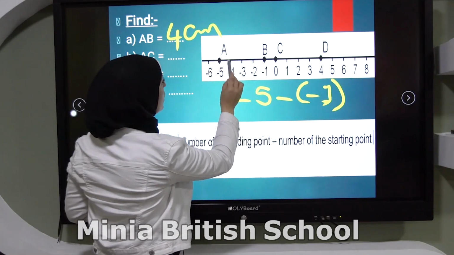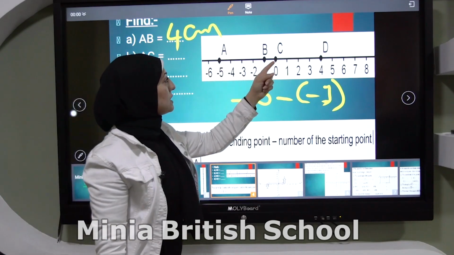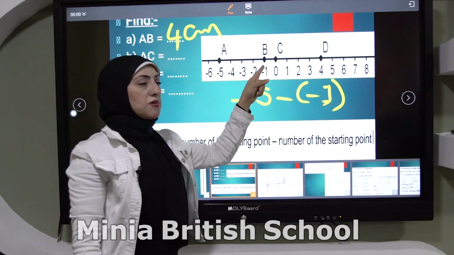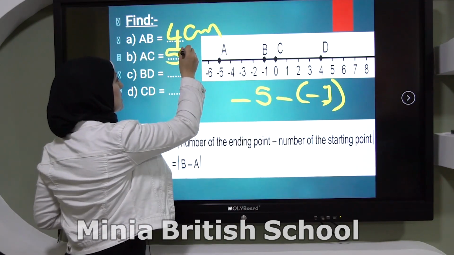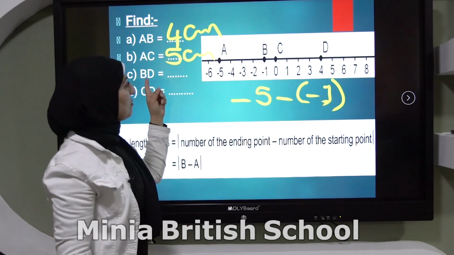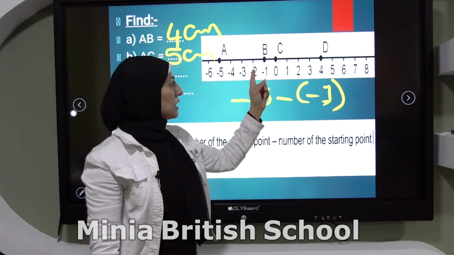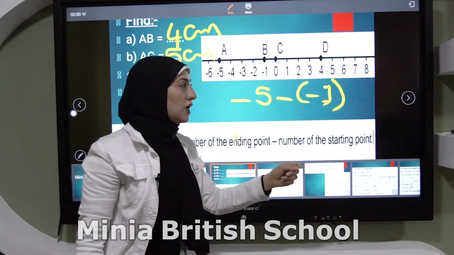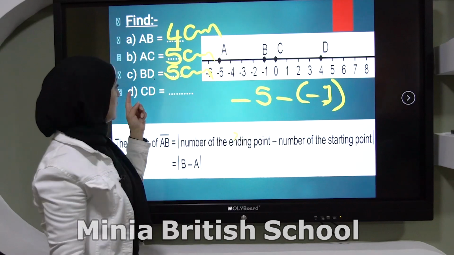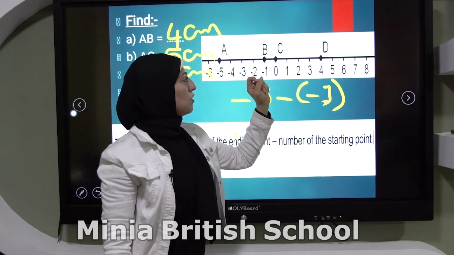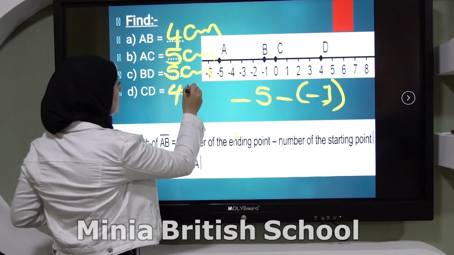A, B, 1, 2, 3, 4. The next one, AC, -5 minus 0. The absolute value of it, so it will be 5 centimeters. BD, -1 and 4. -1 minus 4, it will be 5 centimeters. CD, 0 minus 4, or 4 minus 0, it will be 4 centimeters.